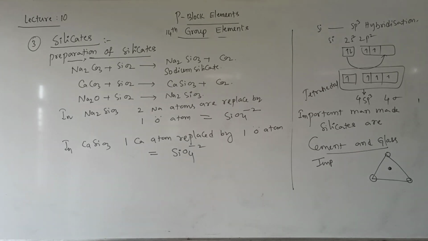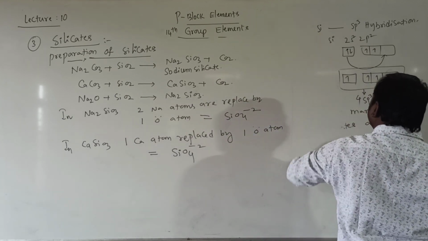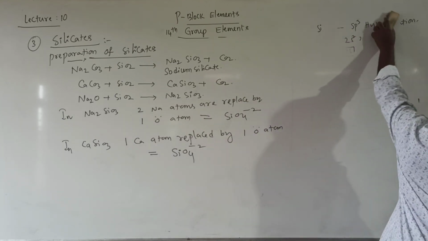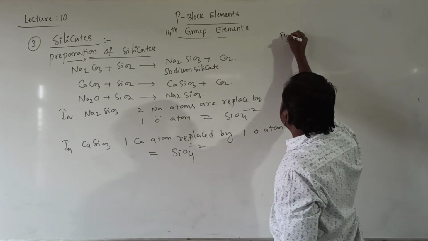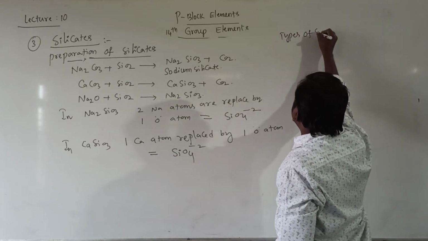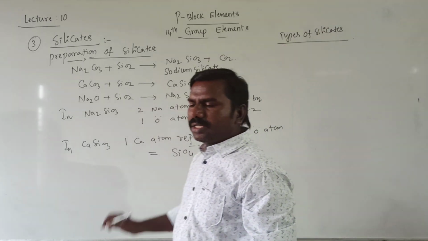Types of silicates. There are many types of silicates for us.